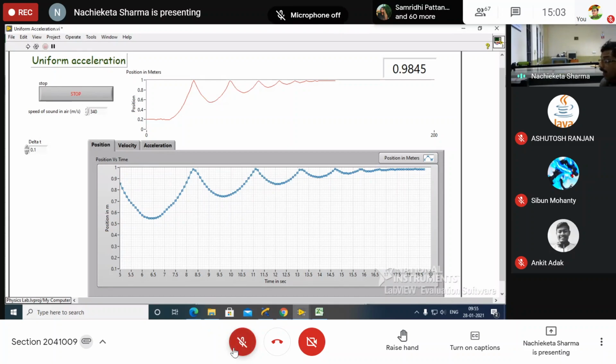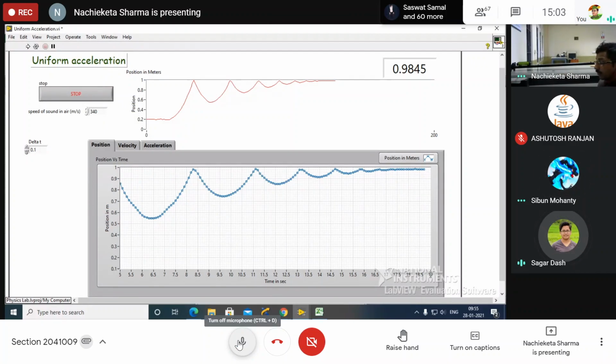Now choose the portion to find out the acceleration. You are doing the first parabola, so 6.5 to 7. Yes, 6.5 to 7.